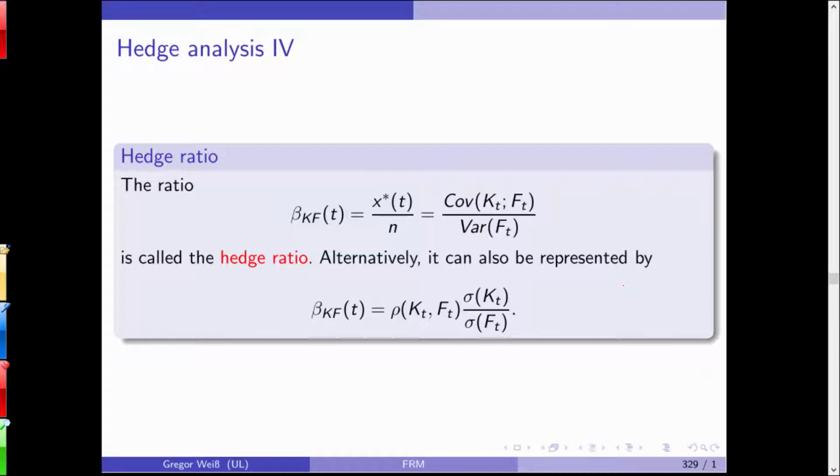This is what we call a hedge ratio. The optimal ratio of the number of futures or derivatives needed to hedge a certain number of underlyings, x star over n. In this case, this beta factor, the covariance between the spot and futures price and the variance of the futures price, this is what we call a hedge ratio. Now, alternatively, you can also write it with a correlation. You don't need the covariance necessarily.